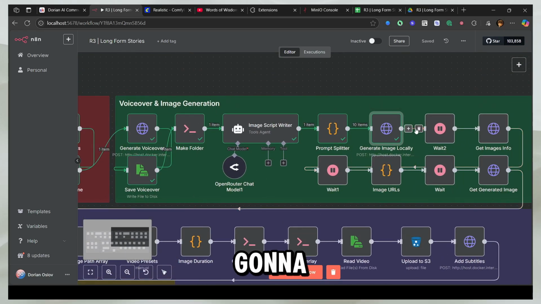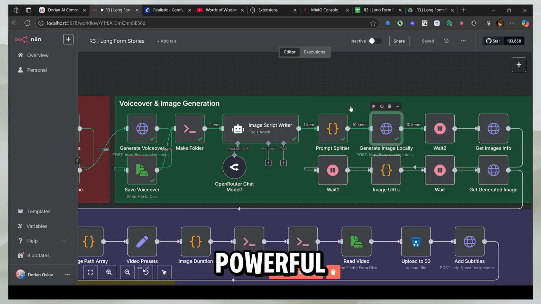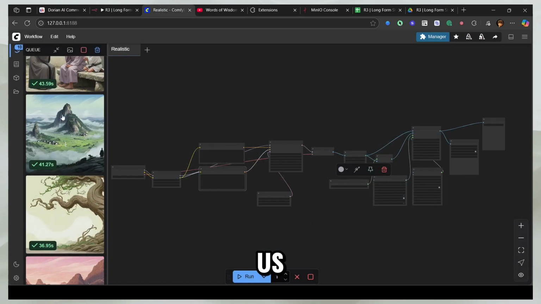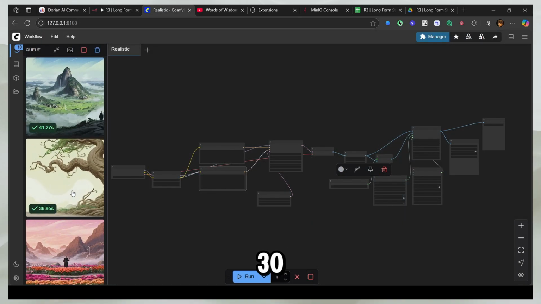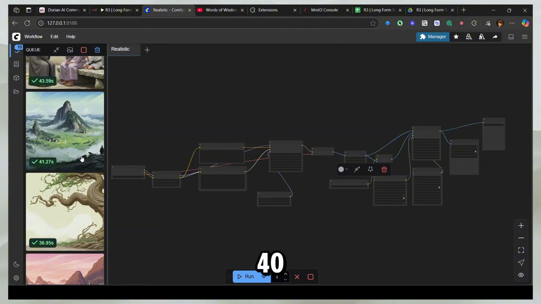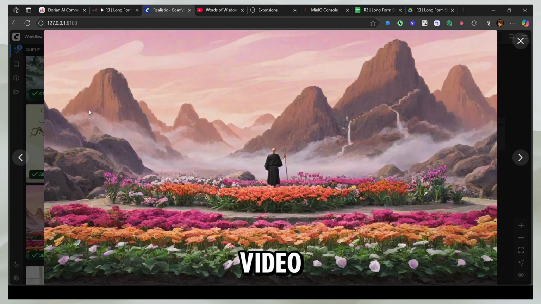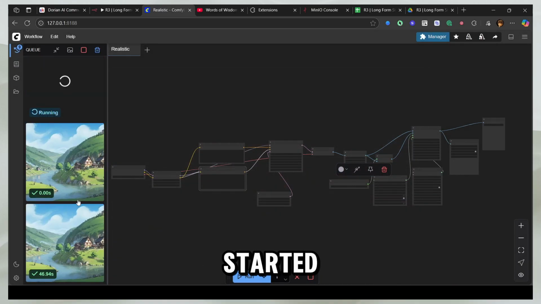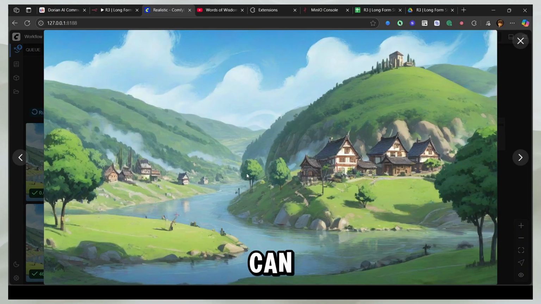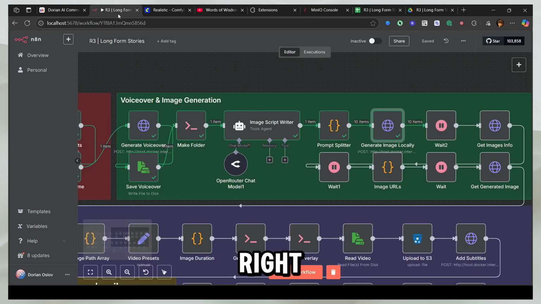Right, so now it's going to take a few minutes depending on how powerful your GPU is, and it's going to make us these images. Right, for me, it takes about 30 to 35 seconds, 40 seconds for some of them. And you can see, these are completely in relation with the video. So our generation has started, and I'm going to wait for the generation to complete. And you can see how great these images are. These are like the painting style, all the animated, cartoonized images, and these are going to be great for the video, right? So let's wait till all the images are ready.